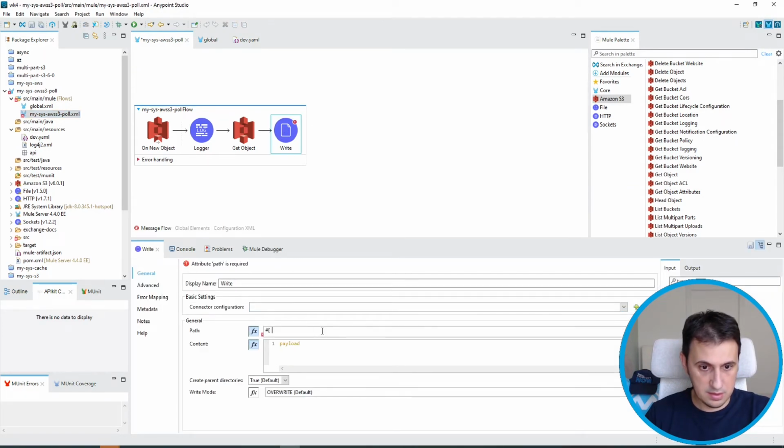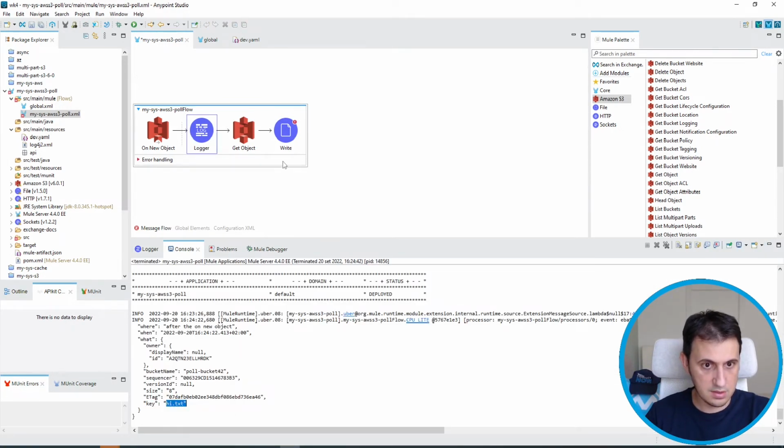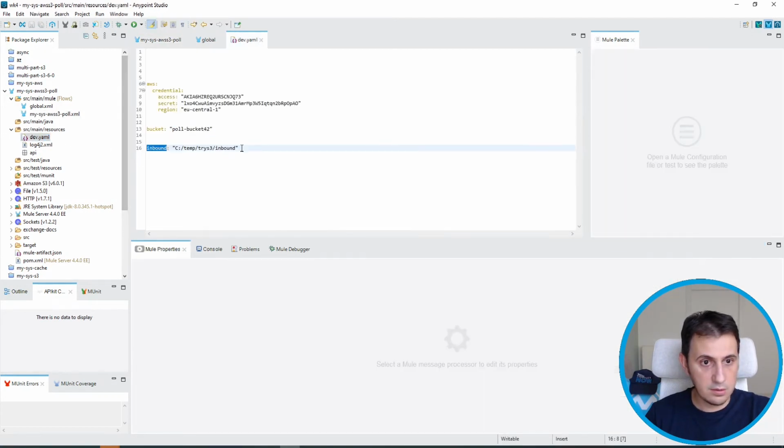The path is inbound plus the name of the key, basically this hi.txt. So payload.key. Okay, I think I need also this slash.